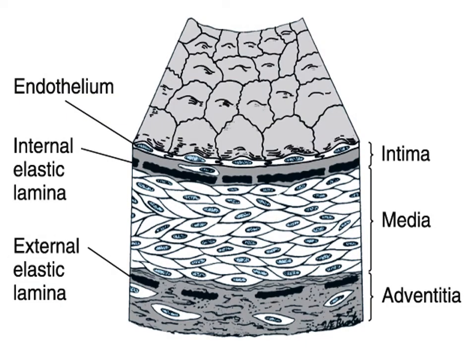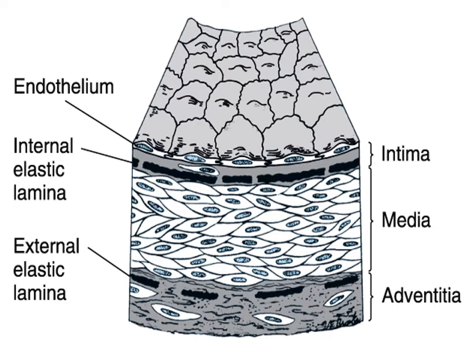This is an easier diagram taken from Ganong's textbook. So it is clearly tunica intima on the right side, tunica media, and tunica adventitia, and in between there are external elastic lamina and internal elastic lamina. So truly speaking, in a typical vessel, there are several elements. There is an epithelial element, that means endothelium.